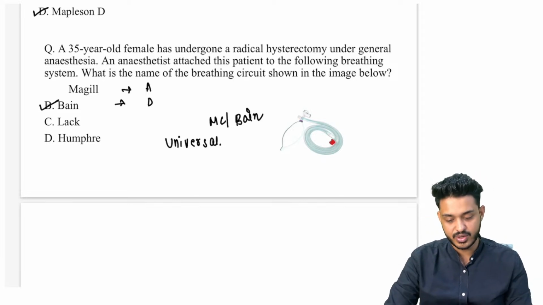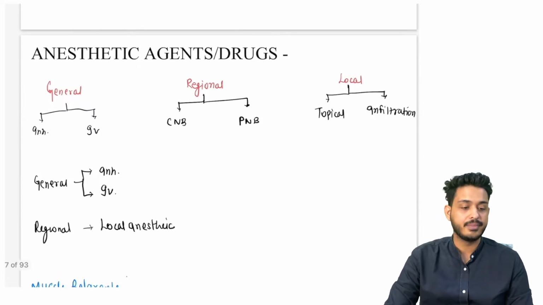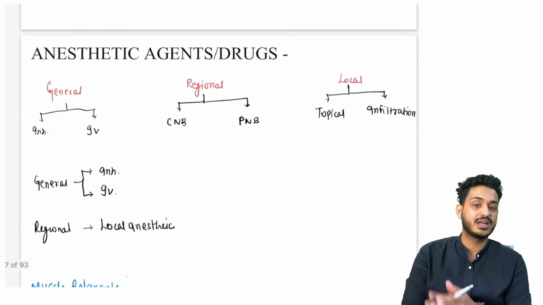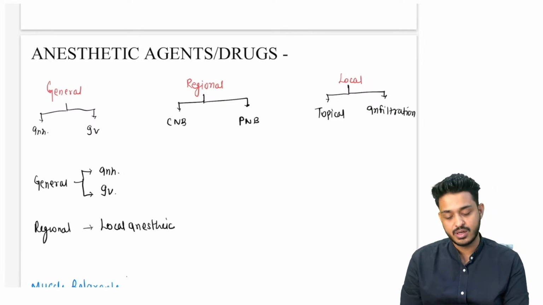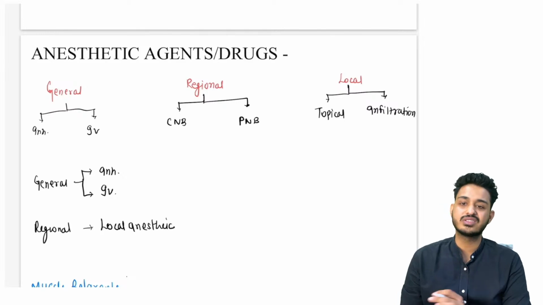This is going to be your Bain circuit. Bain circuit हो गया, ठीक है. Now अभी सर्किट वर्किट सब लगा दिए, पेशेंट हमारा रेडी है. Now we only need to give the drugs to the patient. Now we need to give what? Drugs to the patient. तो ड्रग्स में कौन सी दवाइयाँ देते हैं?